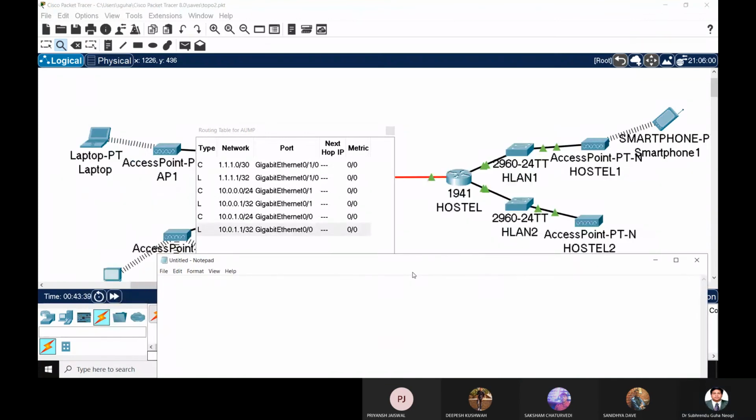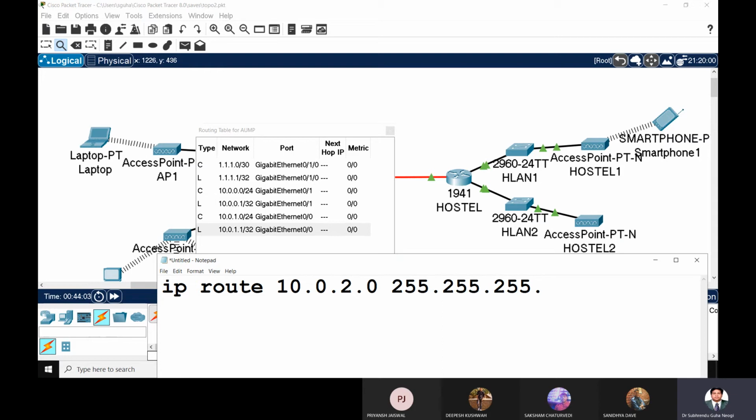Okay. So what I can do, I need to write a routing. I need to configure a routing. So the configuration is ip route. The missing network is 10.0.0. यहाँ पे कौन कौन सा नेटवर्क है? 0 network is there and 1 network is there. So which is missing? 2 network and 3 network. Sorry, 2.0, 255.255.255.0. और ये किस IP से कनेक्टेड है? 1.1.1.2 से कनेक्टेड है. So that's why I need to go and configure these two in that routing.